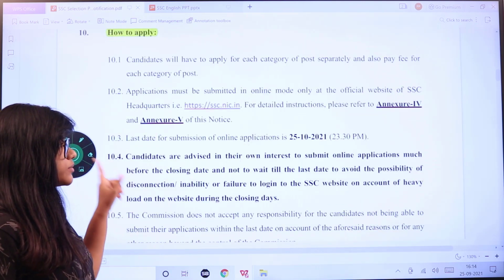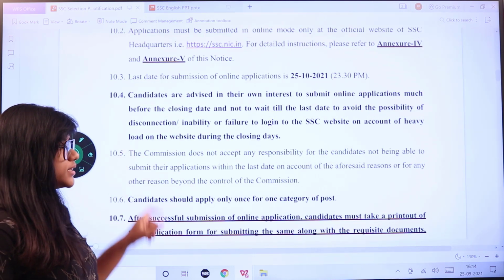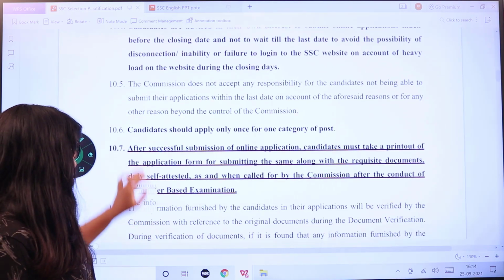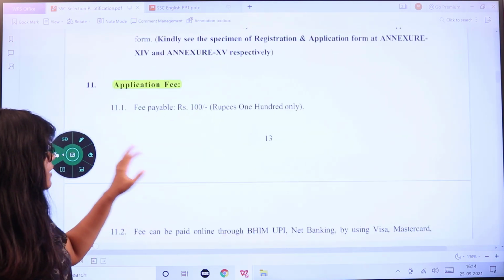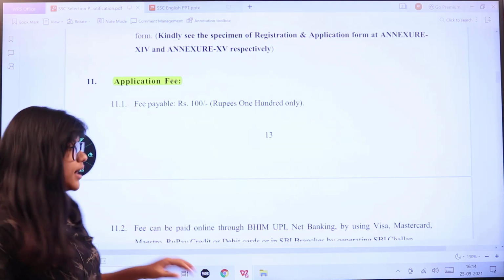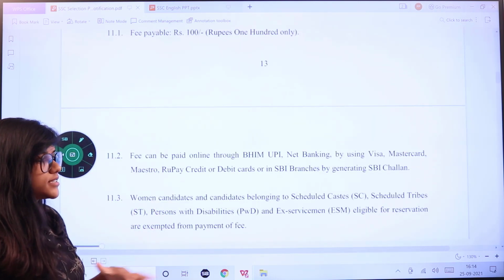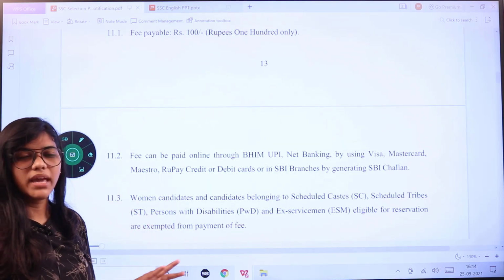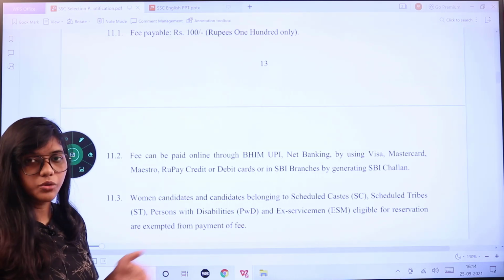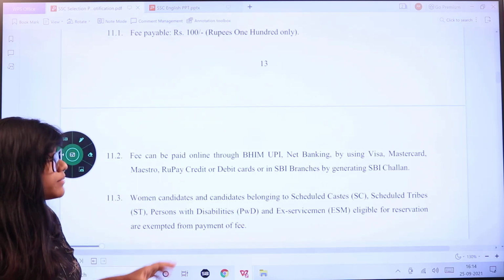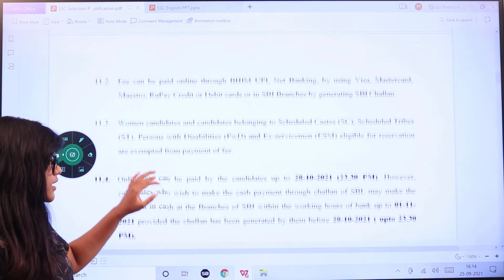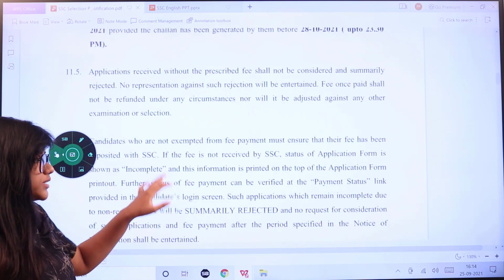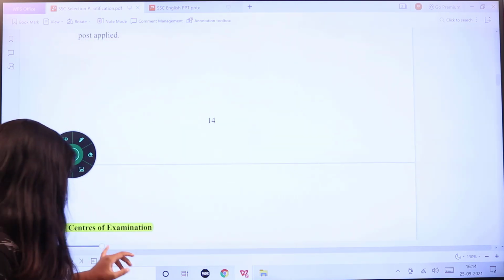Last date for submission is going to be 25th of October, and read all the instructions before applying, and incomplete applications will be rejected, so make sure you are completely filling out all the details. You have to pay the application fees of ₹100. However, the other category candidates, SC, ST, women or PWD, ex-servicemen especially, all of these candidates need not pay any sort of application fees. Whoever has to pay, you can pay online, through net banking, Visa, MasterCard, credit or debit cards. And online fees payment is up to 28th of October. Note that. After that, if you pay, your application will not be considered and it will be rejected.